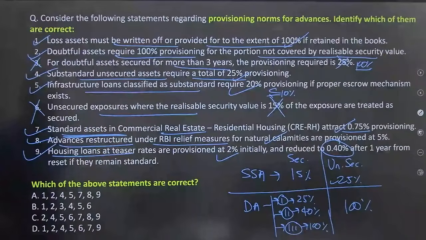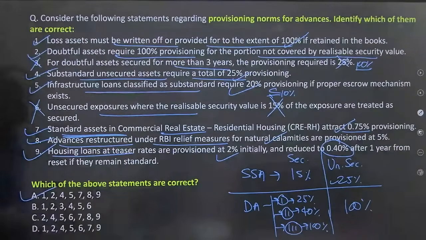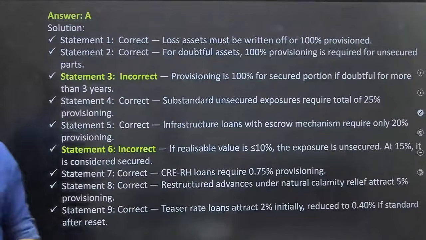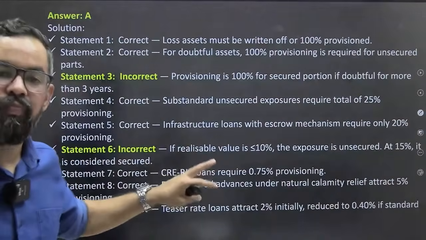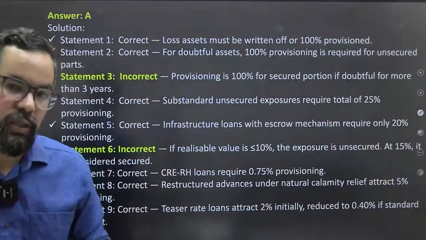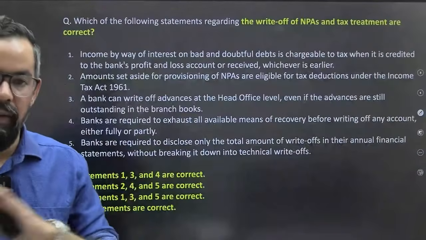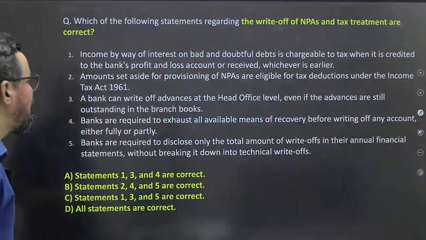So now your answer 1 2 4 5, 1 2 4 5 आपका 7 8 9, option A only should be the right answer for this particular one. एक क्वेश्चन आपका, with one question you have everything around the provisioning things and all, ठीक है. And if you are preparing this way, आपको टेंशन लेने की जरूरत नहीं है, ठीक है. चलो अब अगले क्वेश्चन का आंसर करेंगे.